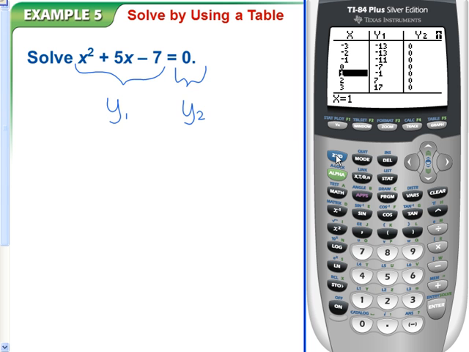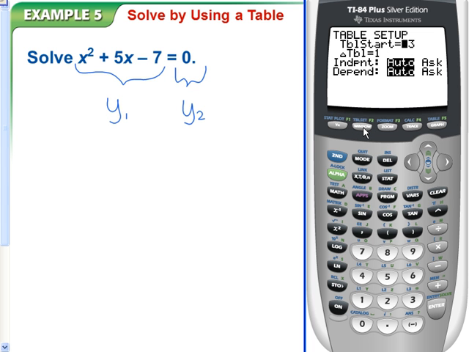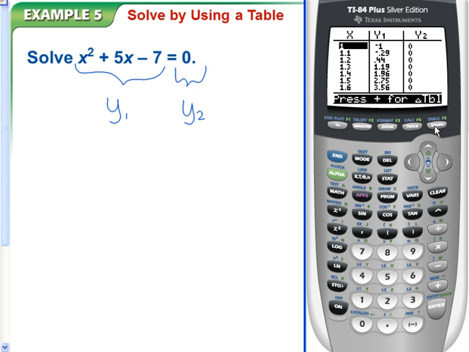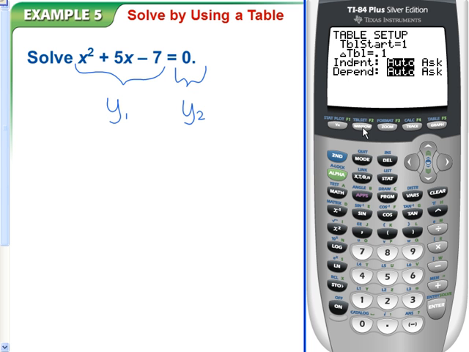Press second window, and let's start our table at 1, but let's start going by maybe tenths. So 0.1. Now when you go back to your table, it's going by 0.1. So now we can see somewhere between 1.1 and 1.2 it hits. So then let's go back and set our table again. And we want to start it at 1.1, and now let's go by hundredths, so 0.01.